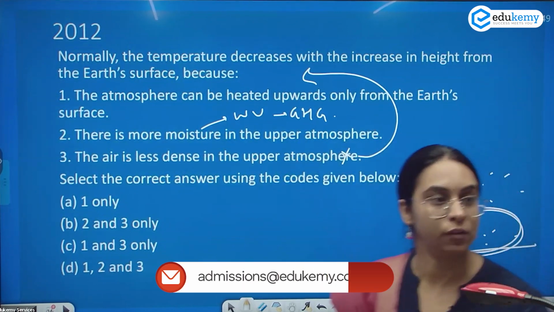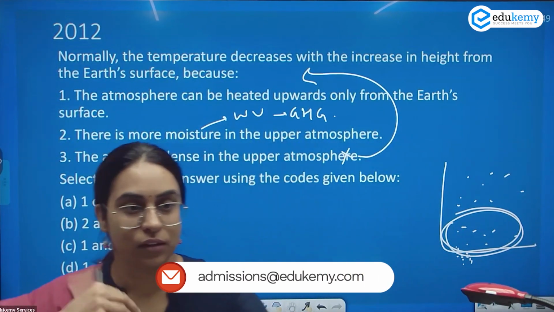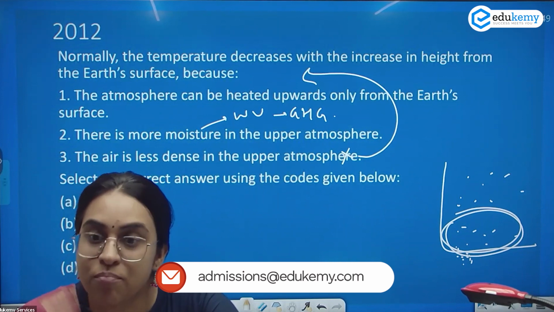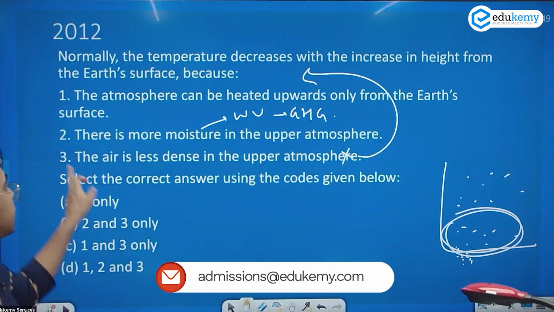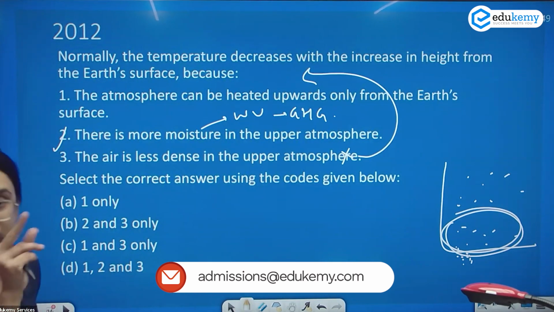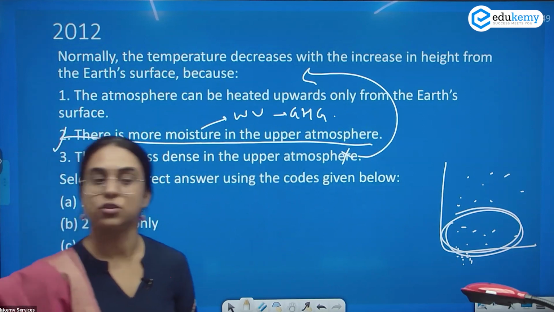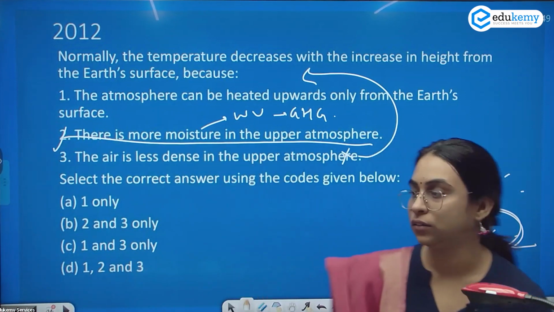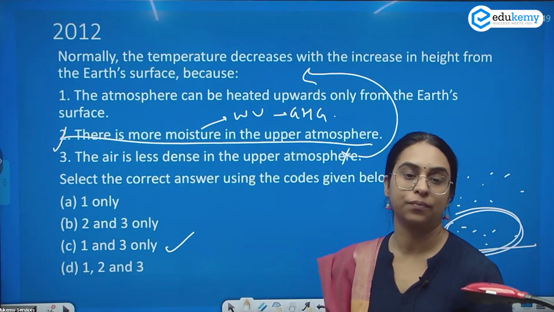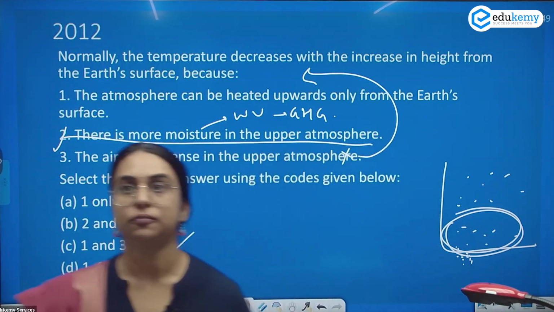The stratosphere may have no water vapor, no? So where is there more water vapor? Below. And even if this is correct, for a second, if I say even if this is correct, this will defeat the whole purpose of 'because'. So the answer is 1 and 3 only. Is it fine, all of you?